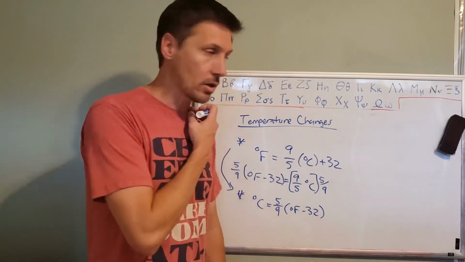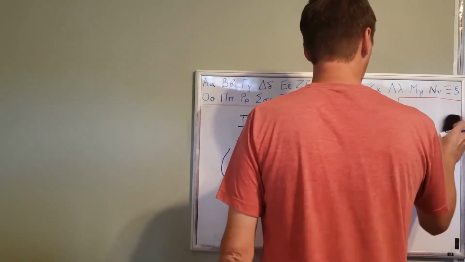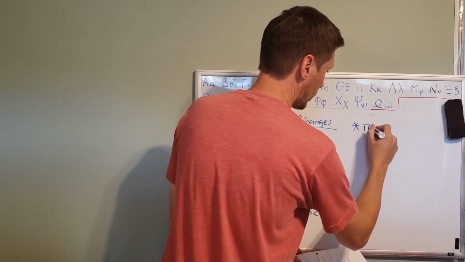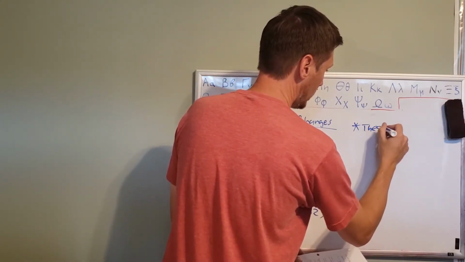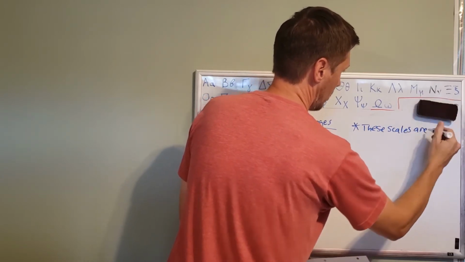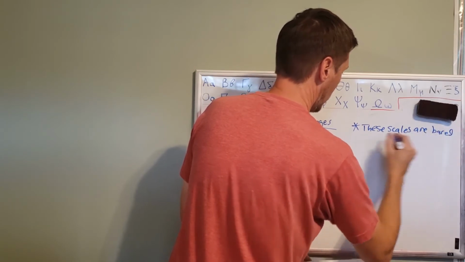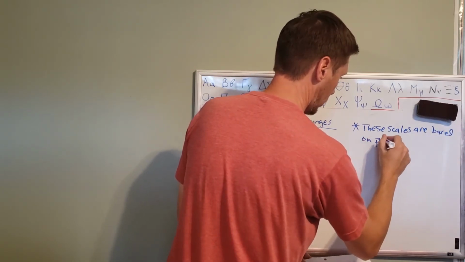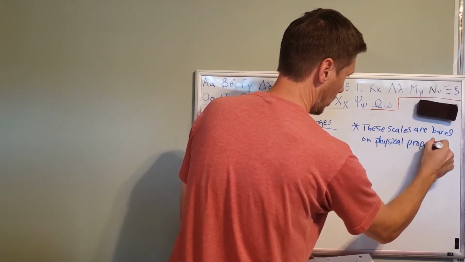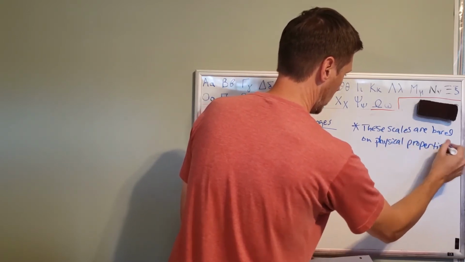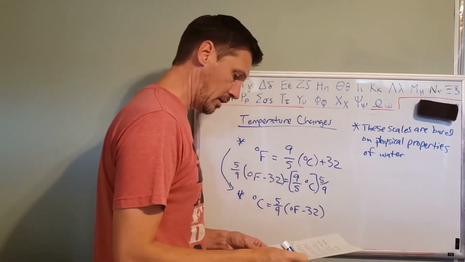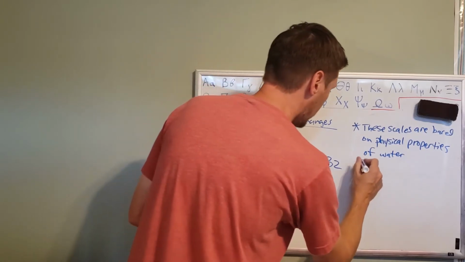These two scales, you should know this, are based on physical properties. These scales are based on the physical properties of water, namely on the freezing point and the boiling point, right? So we know the freezing point